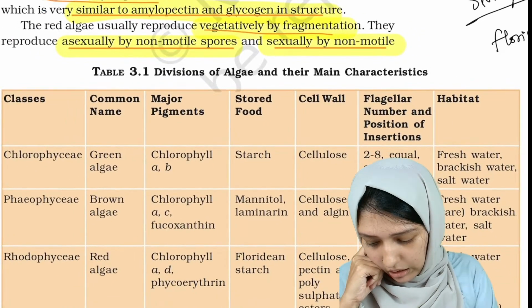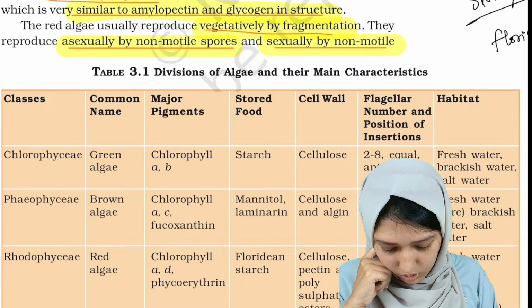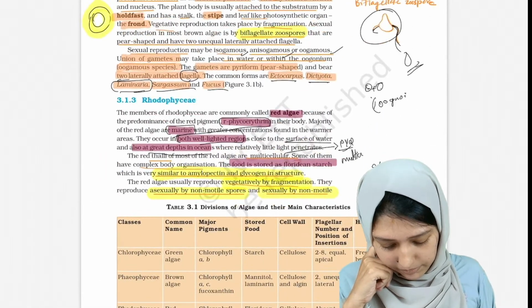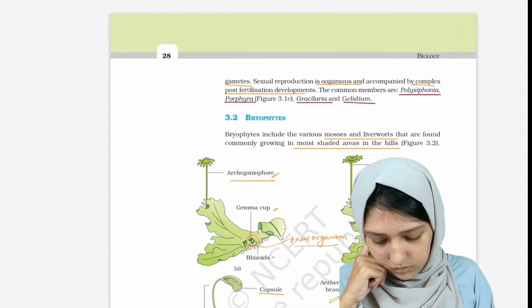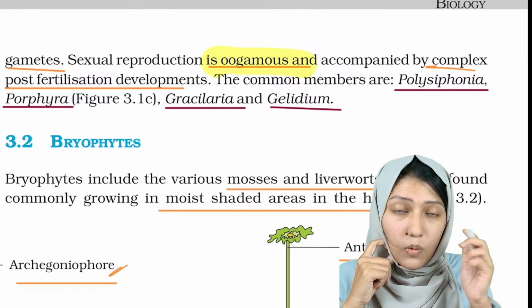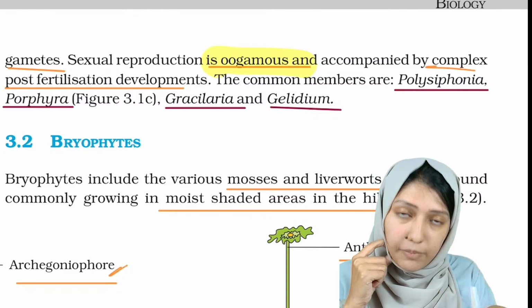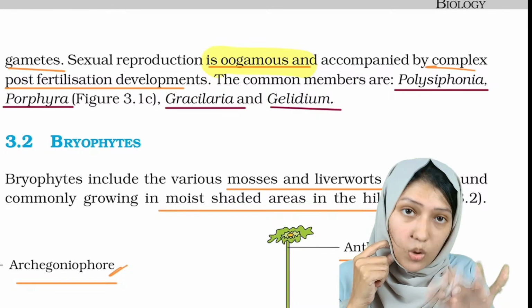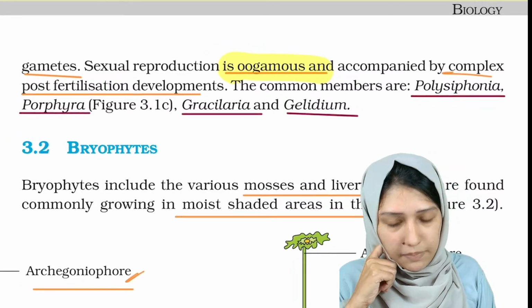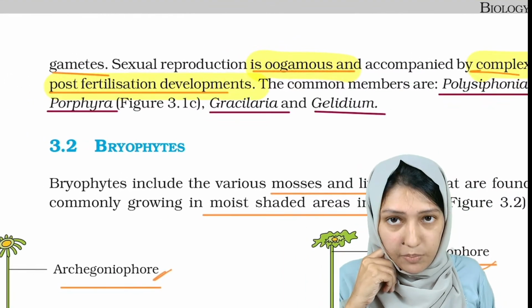And this table you can use for revision purposes. It will be so helpful for revision purposes. It's all what we have studied. Okay. Sexual reproduction is oogamous. What do you mean by oogamous? The female will be big and non-motile, and the male will be small and motile. Okay. And there are complex post-fertilization developments.